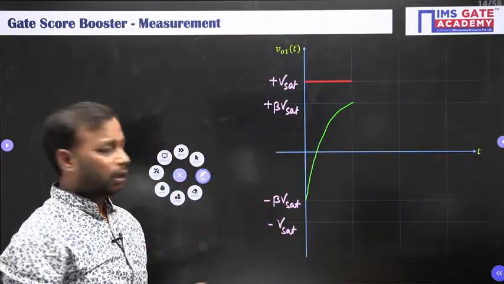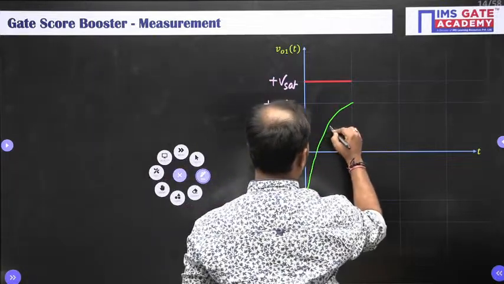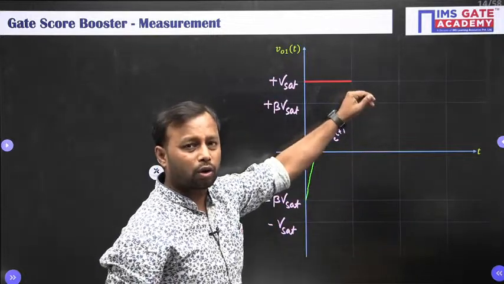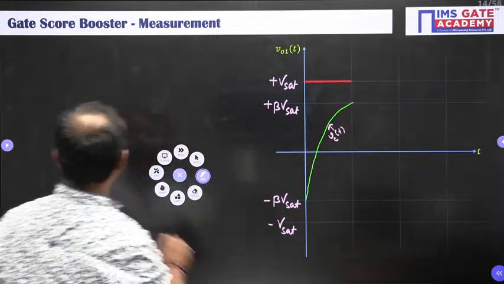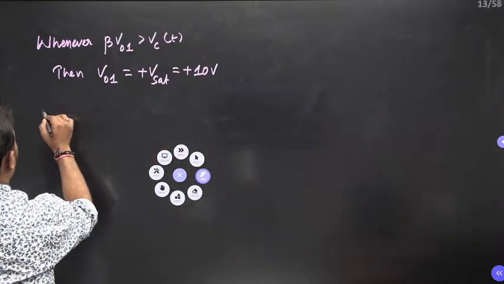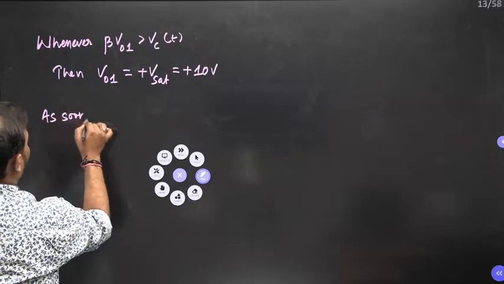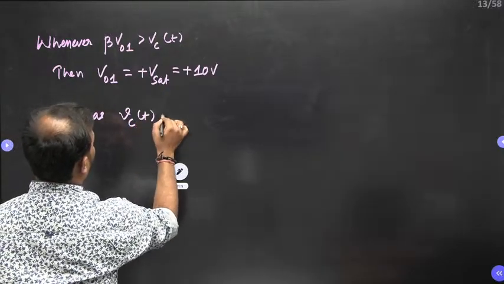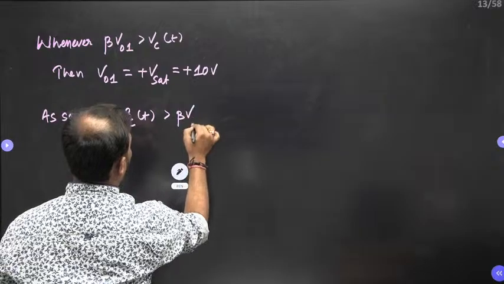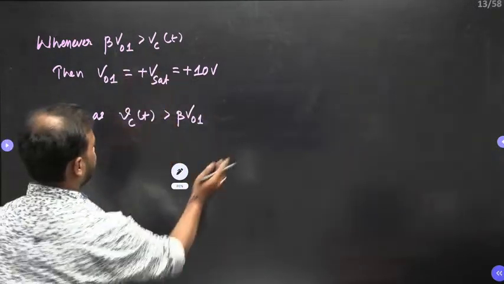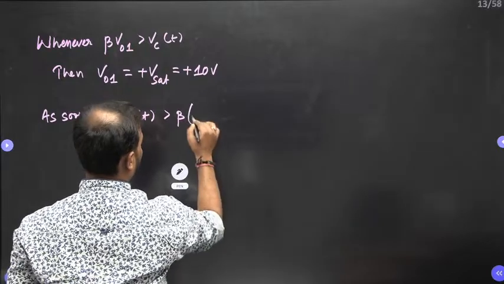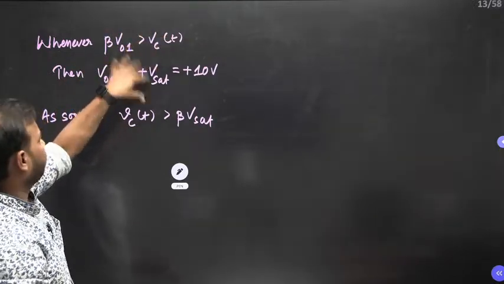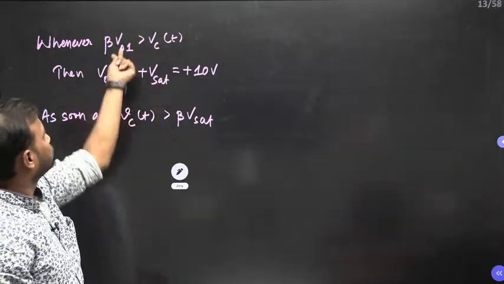Now what if the capacitor, this is the capacitor charging equation, this is Vc of t, is going to cross this beta V set? Now look here. As soon as Vc of t is greater than beta V01, here V01 is plus V set. So let me write here V set, which is case 1 basically. So V01 was V set.